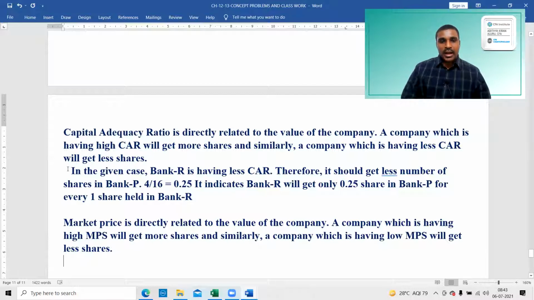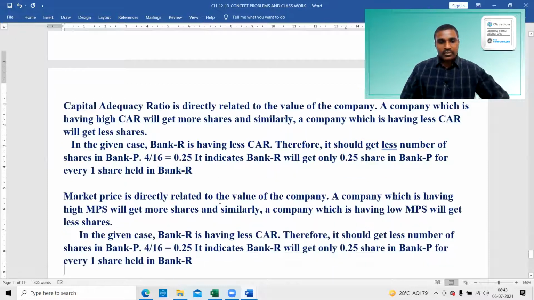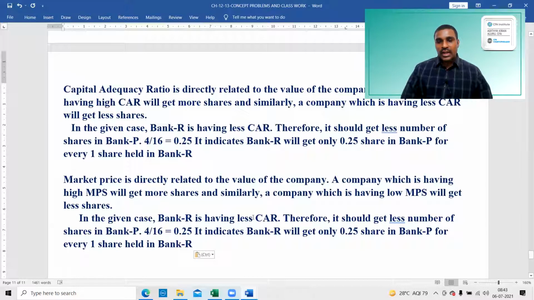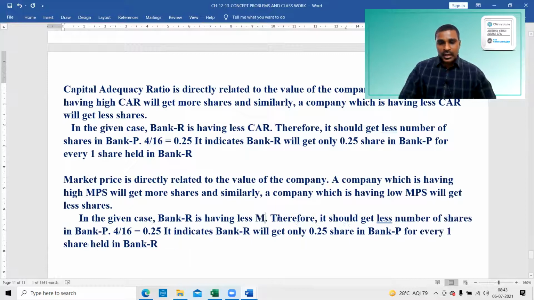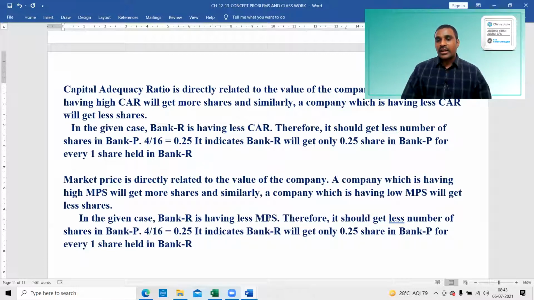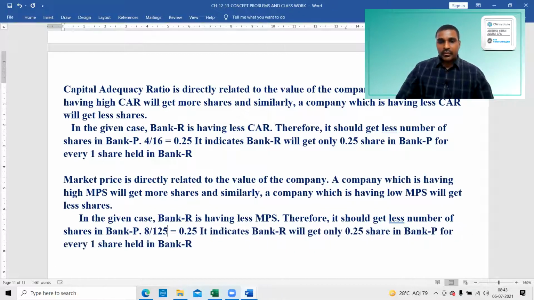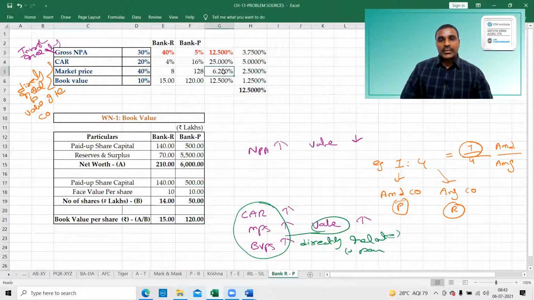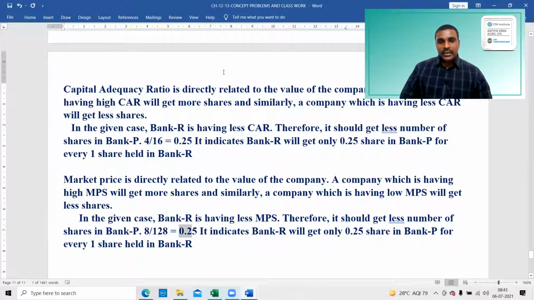In the given case, bank R is having less market price per share. Therefore, it should get less number of shares in bank P. That will be 8 divided by 128. That will be 6.25%, which means 0.0625.